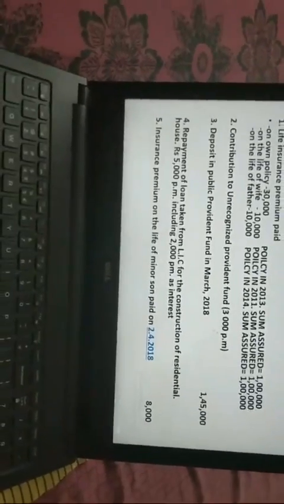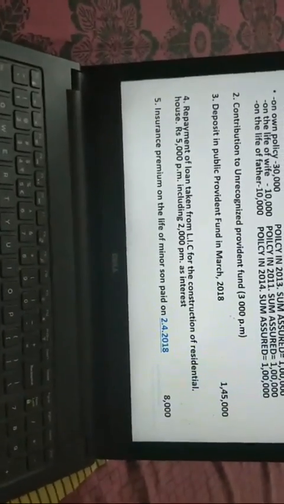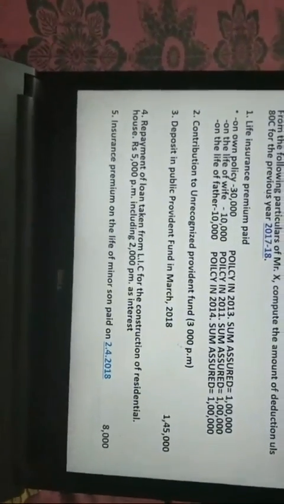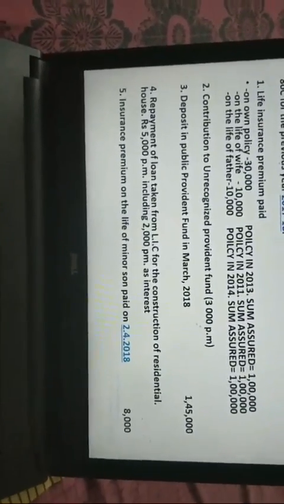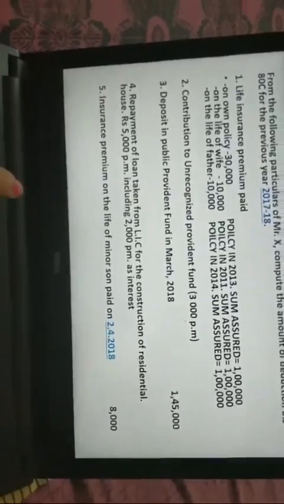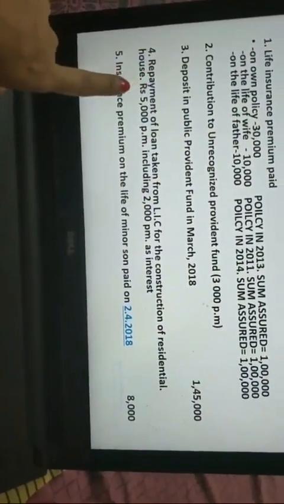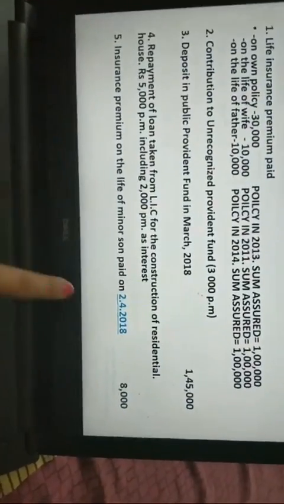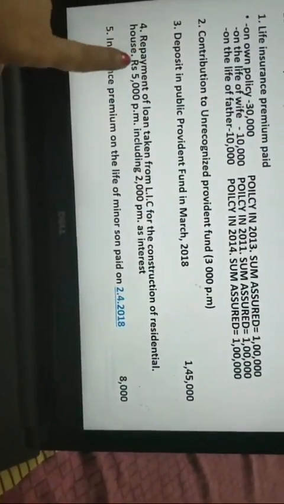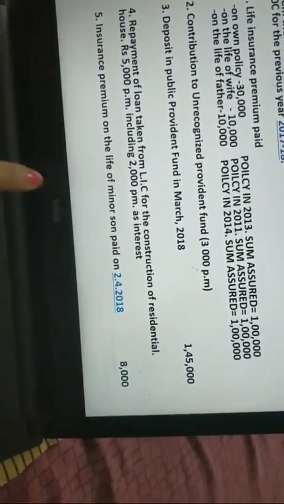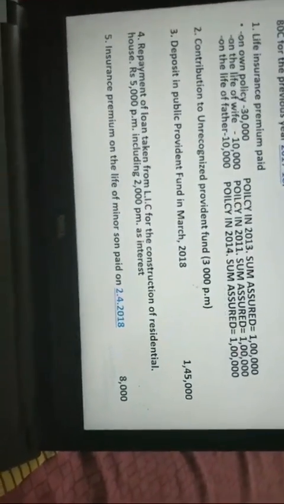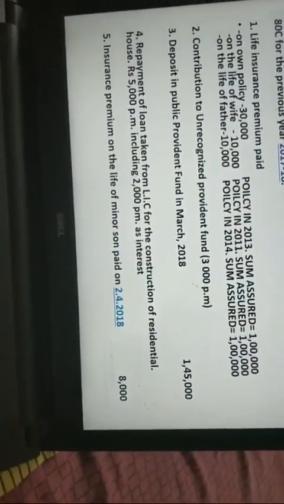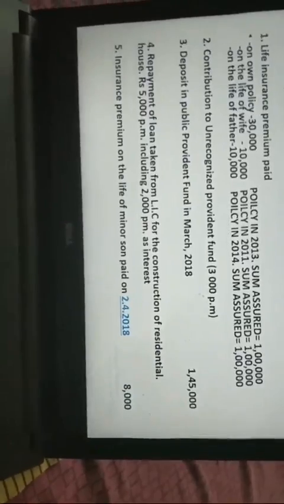The fourth one, repayment of loan taken from LIC for construction of residential house, 5,000 per month, including 2,000 per month as interest. Now, when I'm taking repayment of housing loan, I'm claiming deduction only for the repayment of loan, not for the interest. So it's going to be 5,000 minus 2,000, 3,000, and it is per month, which I will have to consider annually. So 3,000 into 12, 36,000.